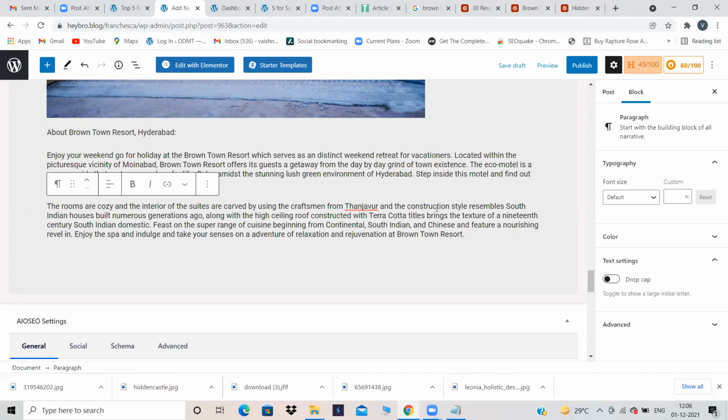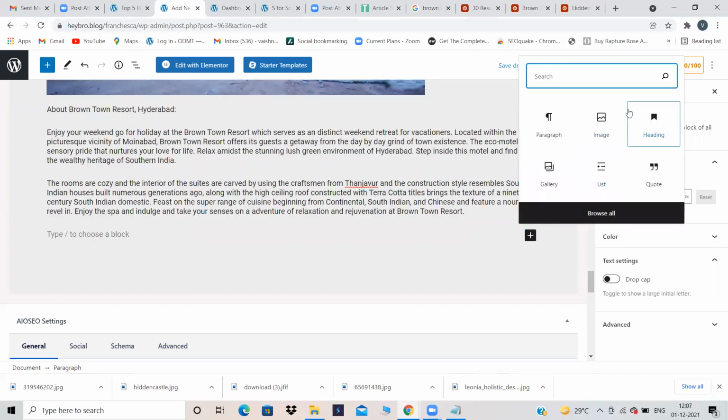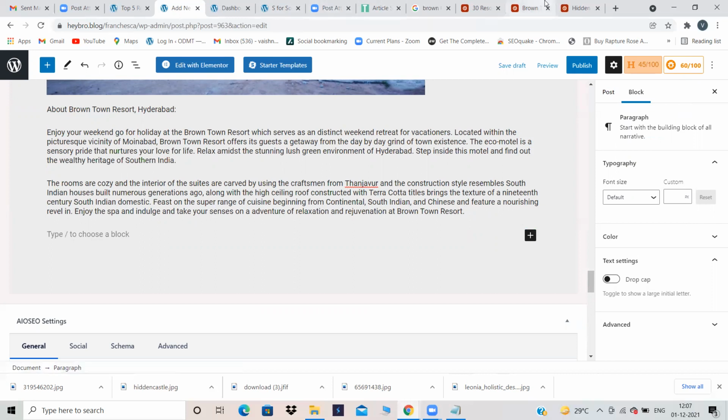How to know whether it is spinboarded content or original content, I'll tell in tomorrow's class. But for now, do not copy your content from any other website. Even if you are copying the content, please spinboard it. If you copy the content directly, there are high chances that Google will hit your site. And do not think that just because you're spinboarding the content, there will be no problem. In some cases there will be no problem, 90% there will be no problem, but we never know. That is the reason, always write your original content. This is just for practice purposes, so I'm just copying the content. But when it is a new website and your own website, you should never do that.